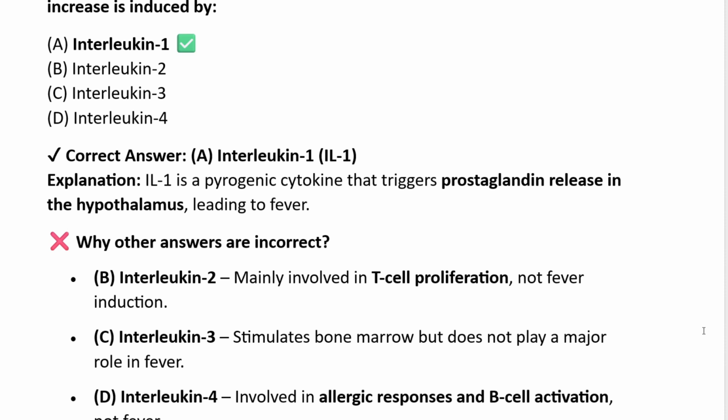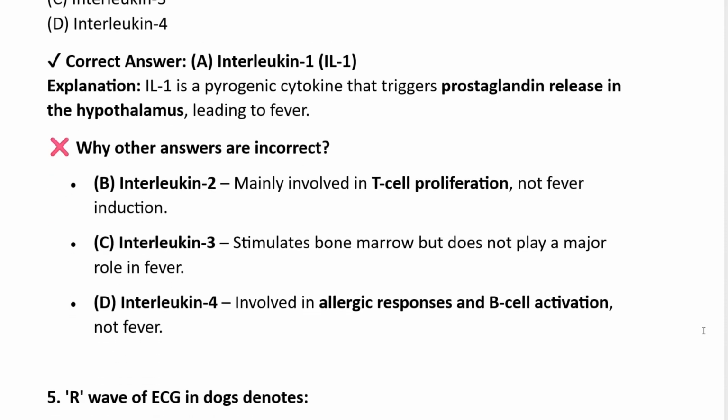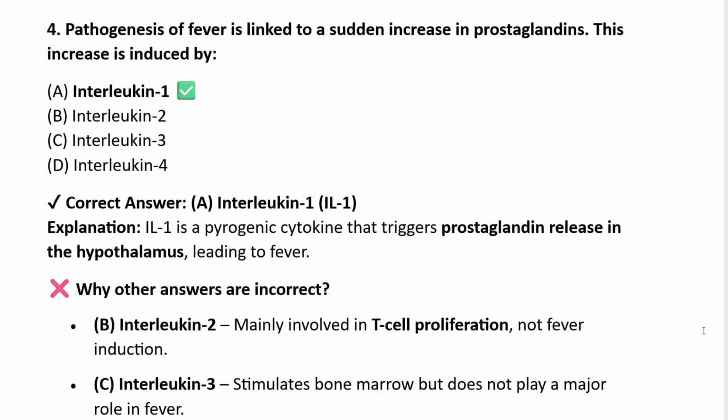Why are the others not correct? Interleukin 2 is mainly involved in T cell proliferation, not fever induction. Interleukin 3 stimulates bone marrow but does not play a major role in fever. Interleukin 4 is involved in allergic responses and B cell activation, not fever. So the correct answer is interleukin 1.